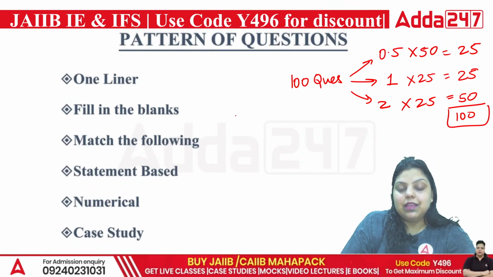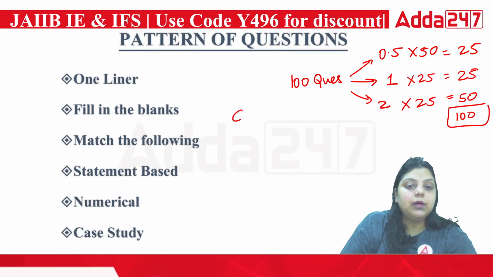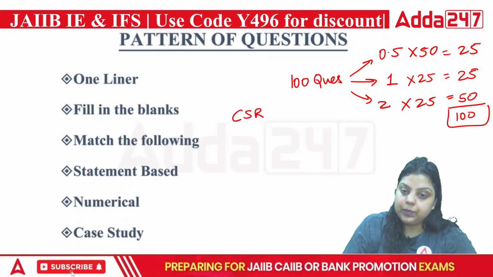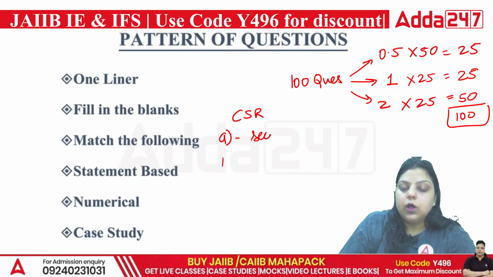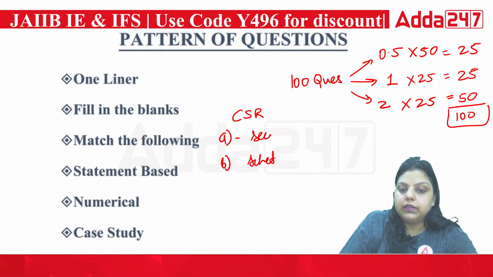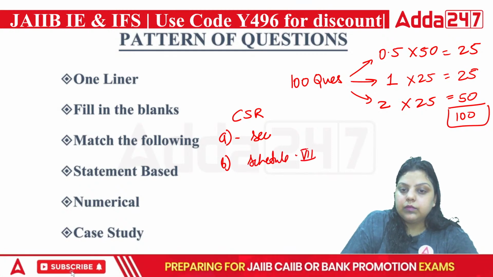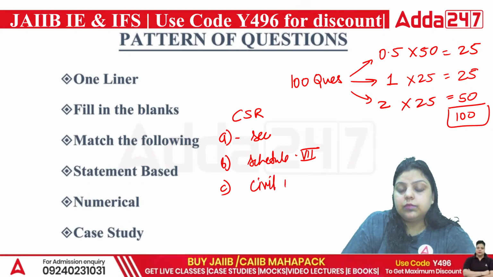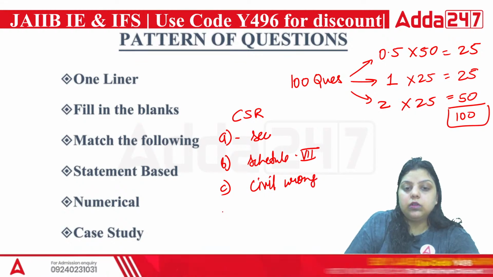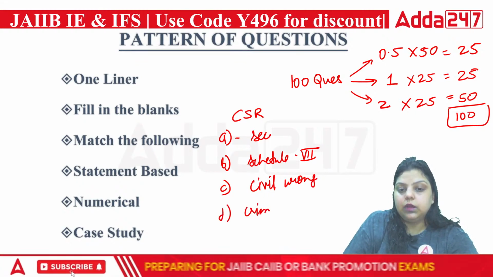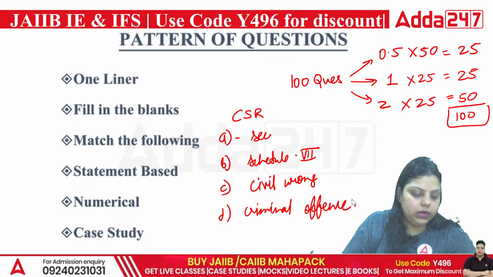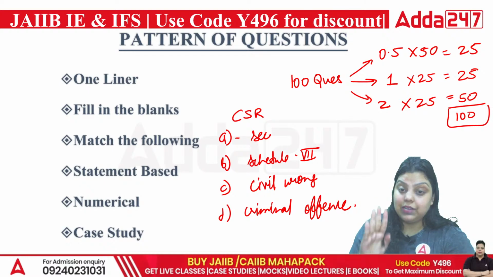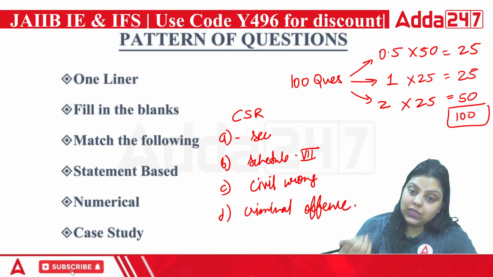For example, they ask which of the following is correct about corporate social responsibility. In option A, they talk about the section; option B, schedule 7; option C, civil wrong; and option D, criminal offense. So four statements have been given. I am writing one word here, but they will be giving you four statements about section 135.